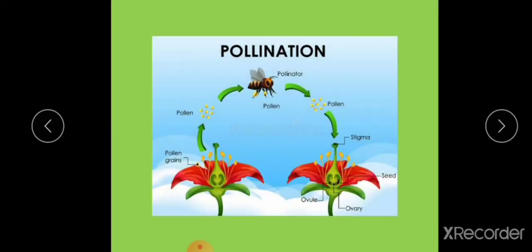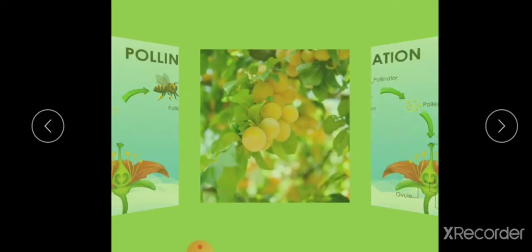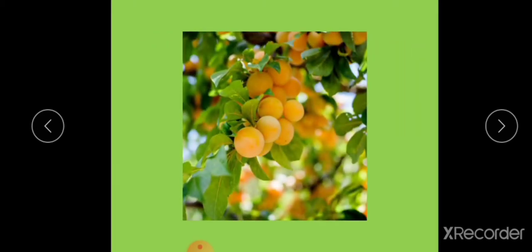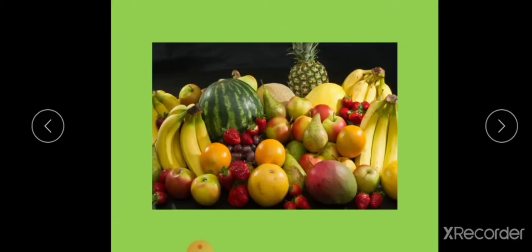Last week, we understood the journey of pollen grain from anther to stigma. So, how was the journey? How did it end? Yes, the journey ended in pollination. After pollination, fertilization took place. After that, it ended very beautifully with fruits and vegetables. Did you like the journey? Yes. Now we will see what happens when flowers bloom into fruits.